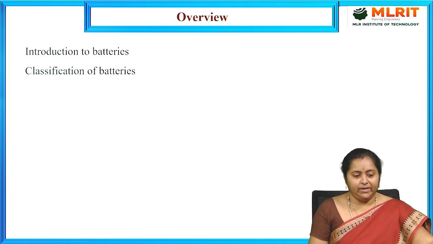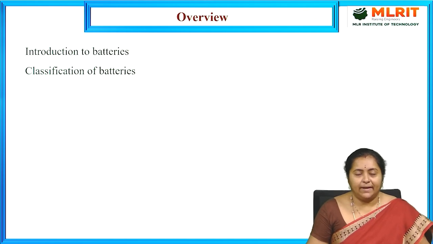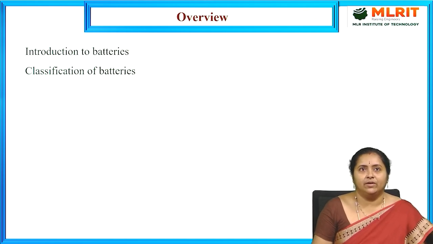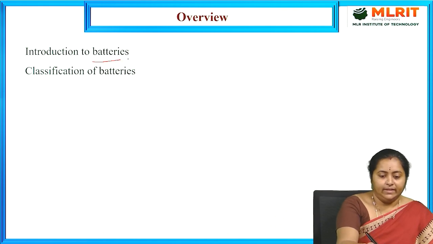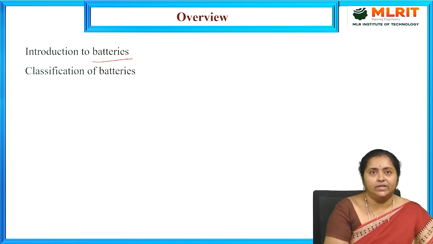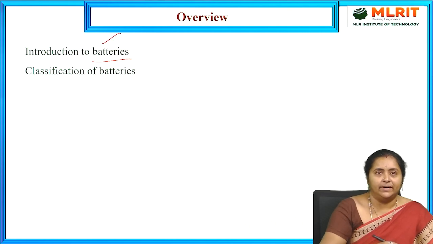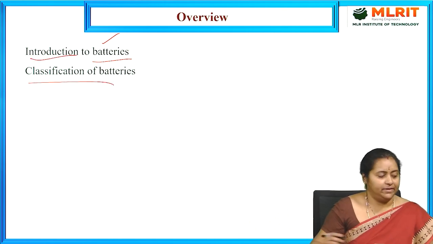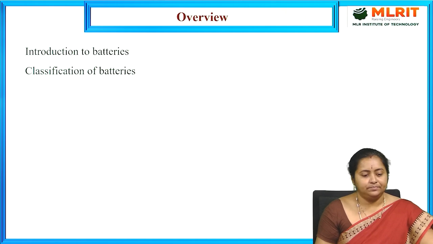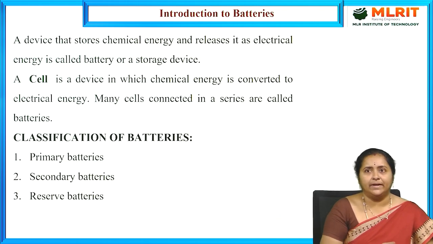Today, we are going to learn about the concept of batteries, or we will call it batteries chemistry. This comes under Unit 2, batteries chemistry and corrosion. Before going to the actual concept of batteries, we should have an introduction to batteries and then how the batteries are classified. So, let us go with the concept of batteries.